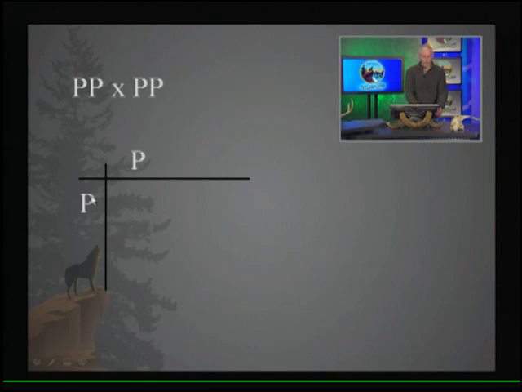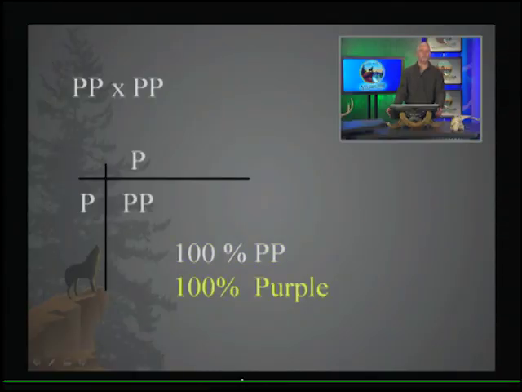So if all of the gametes from this individual carry a dominant allele and all of the gametes from this individual carry a dominant allele, any sperm from this one fusing with any egg from that one, we're going to have homozygous dominant offspring. So in this particular cross, the only possible outcome is 100% homozygous dominant. And we will then see only 100% purple flowers in the offspring. So this is the only possible outcome in this particular example.